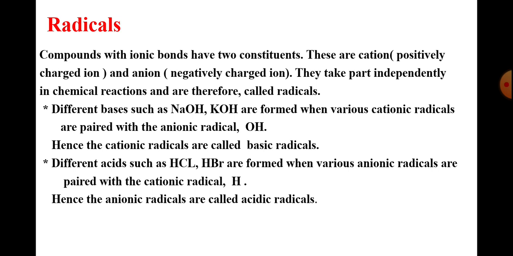Hence, the cationic radicals are called basic radicals. Different acids such as HCl, HBr, hydrochloric acid and hydrobromic acid, are formed when various anionic radicals are paired with the cationic radical, that is H. Hence, the anionic radicals are called acidic radicals.